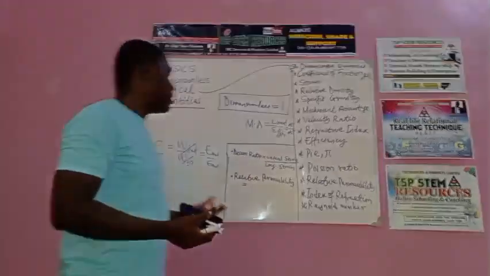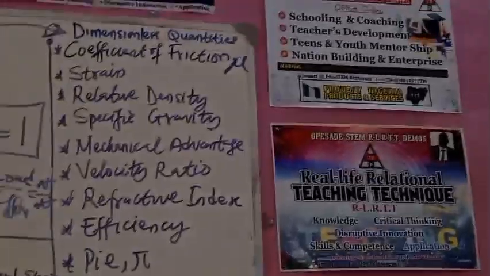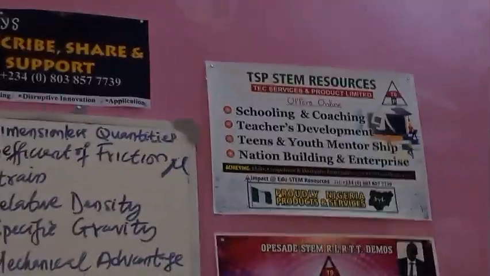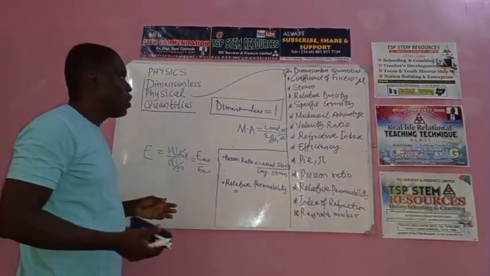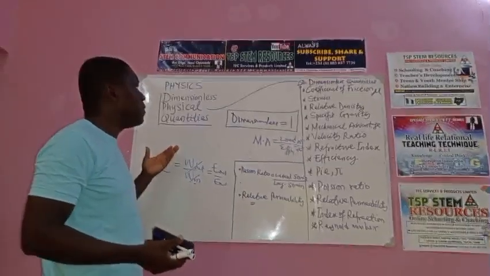So with this, you have come to the end of our topic, dimensionless physical quantity. I believe anytime you come across this in your study, you'll be able to know, oh, this quantity is dimensionless, this one is not dimensionless.